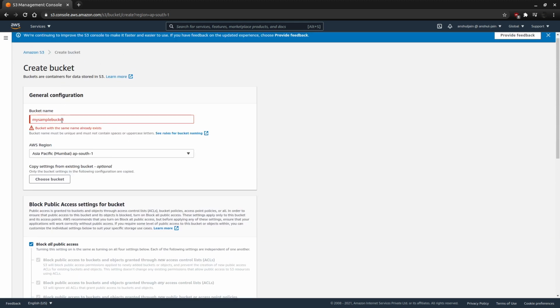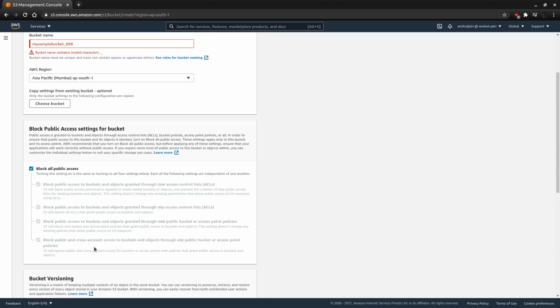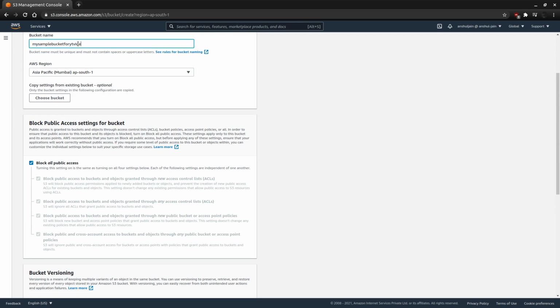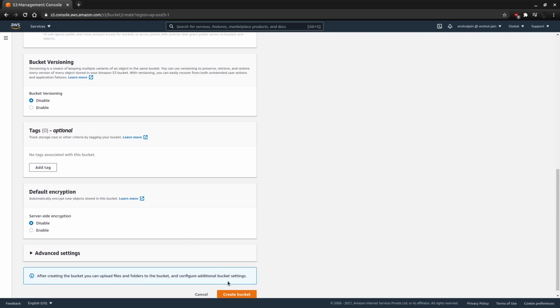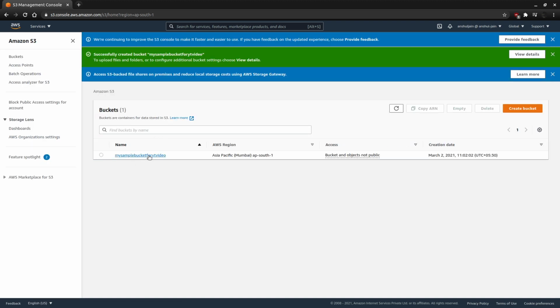Now you can see, because this bucket name is not unique, it will not allow me to create this bucket. So maybe I'll have to add 098, for example. Okay, even this is not unique, so let's say my sample bucket for video. Let's see if it will now allow me to create this bucket. Now I have my sample bucket.